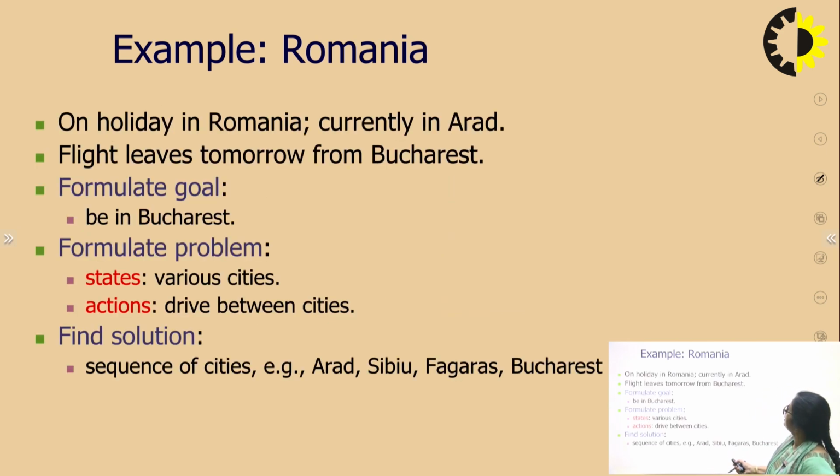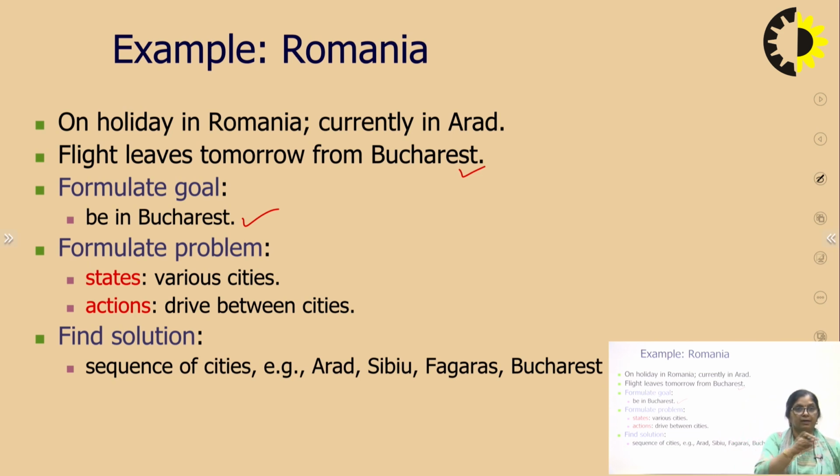Currently the person is in Arad. And what is the goal? The goal is to be in Bucharest. Why? Because the person has to catch a flight which will be leaving tomorrow from Bucharest. It means the person has to reach Bucharest to catch the flight. So this is the work. What is the work? From Arad to reach Bucharest. So what is the problem? The problem will be moving from the current city to the destination city. What is the destination city? That is Bucharest.